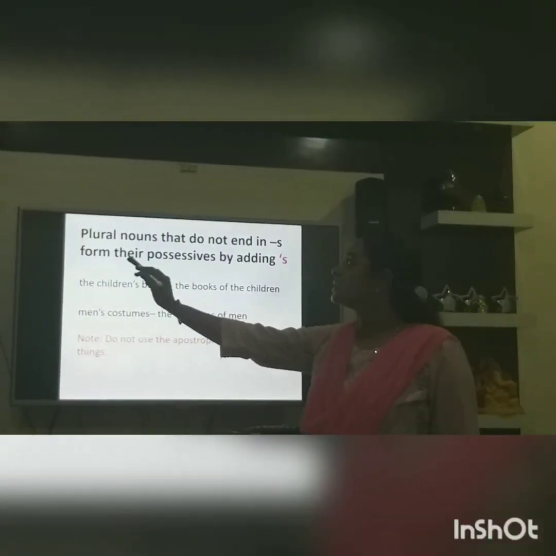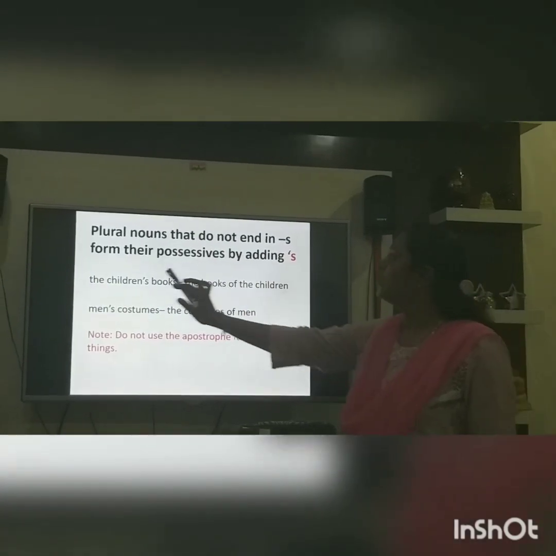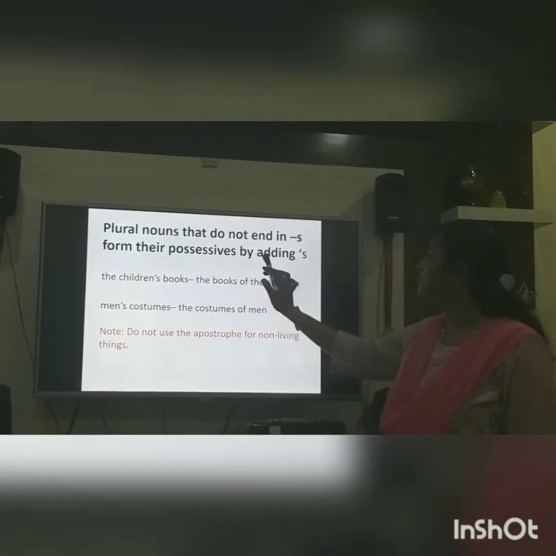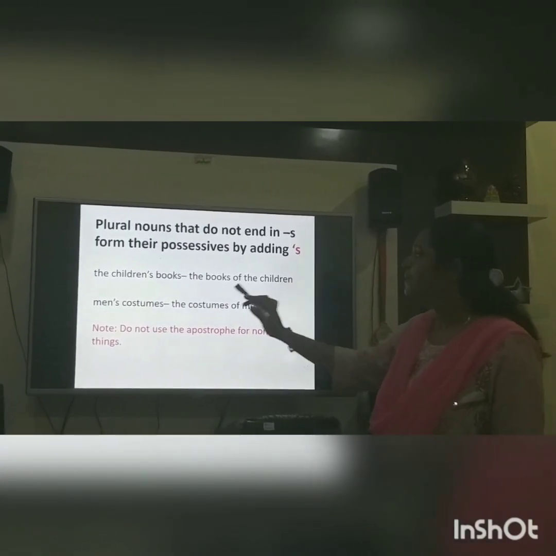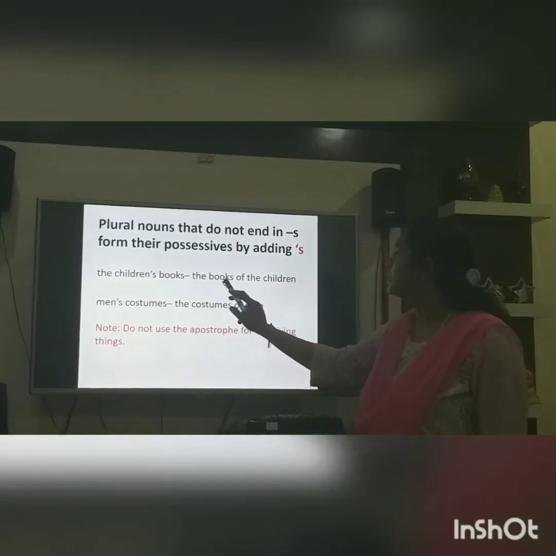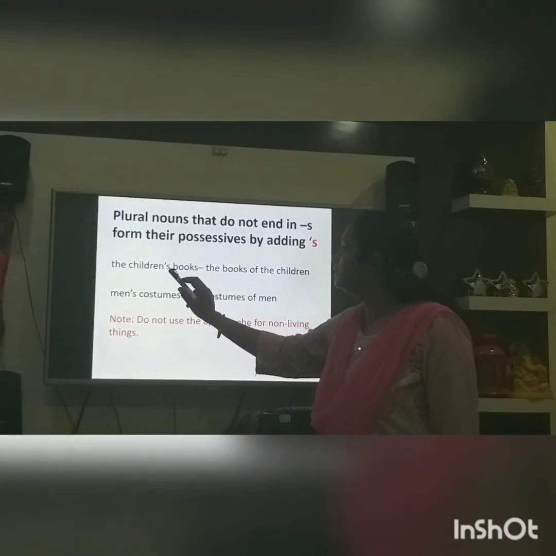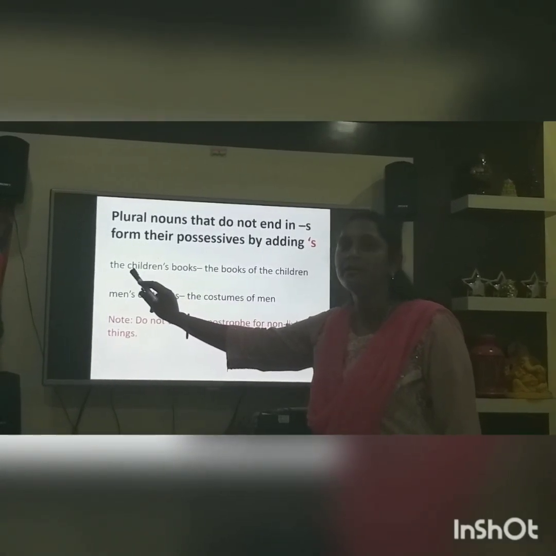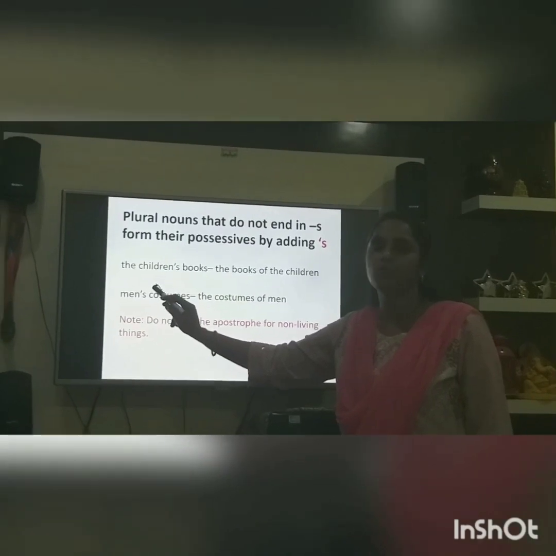Now in the fourth case, plural nouns that do not end with s form their possessive by adding 's, with the apostrophe before the s. See the first one, the children's book. Whose book? The books of the children. Now s is added here because child is the singular form and children is the plural form. It's already in plural form.